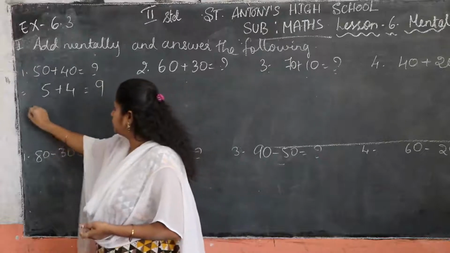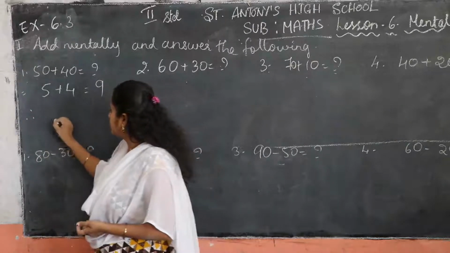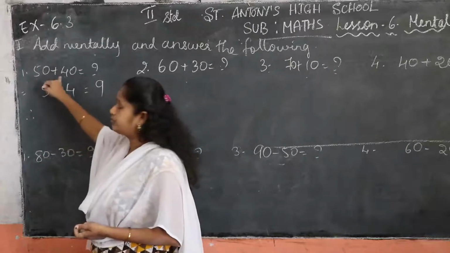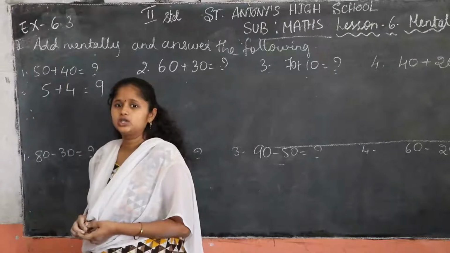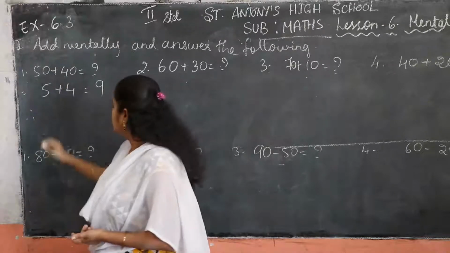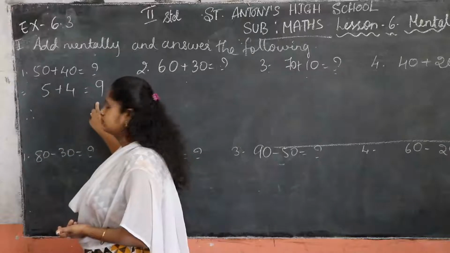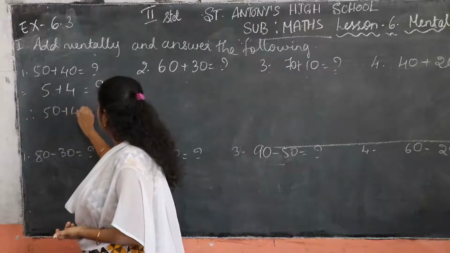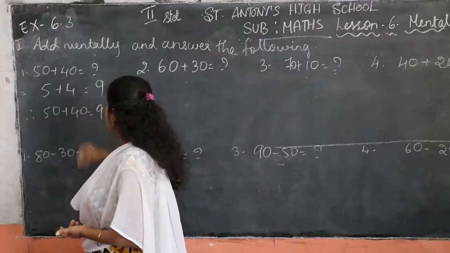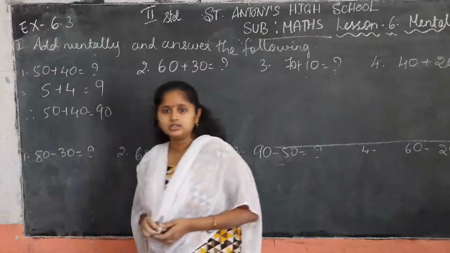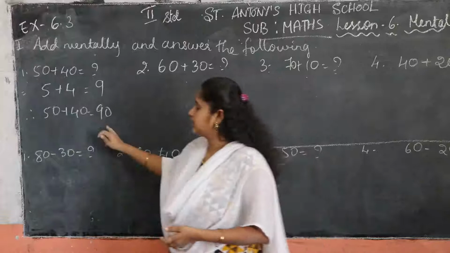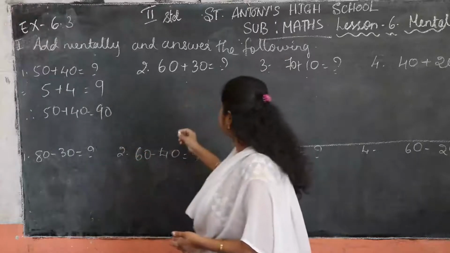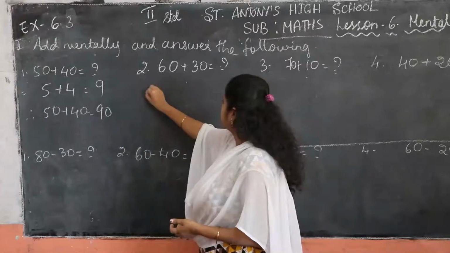So therefore you have to write, therefore 50 plus 40 is how much? 90. Yes, children. This 5 plus 4 is 9 means 50 plus 40 is equal to how much? 90 is our answer. Is it easy? Next, 60 plus 30.